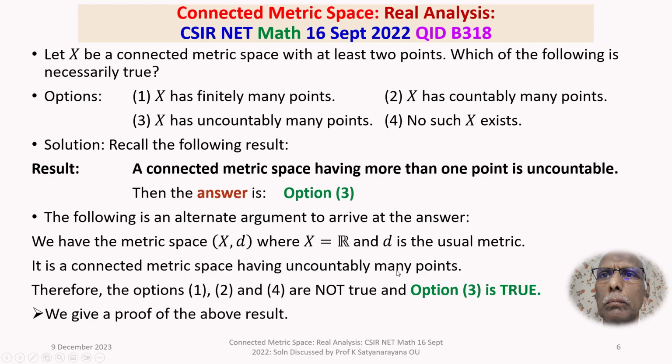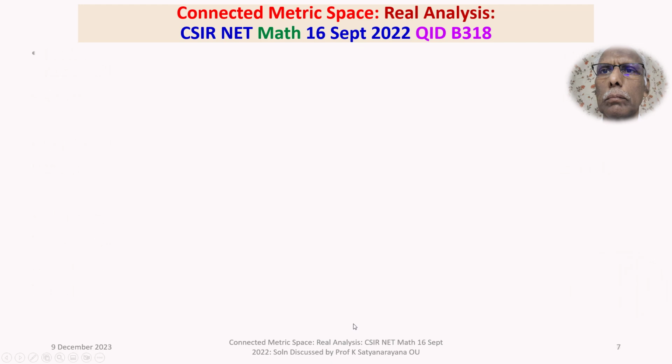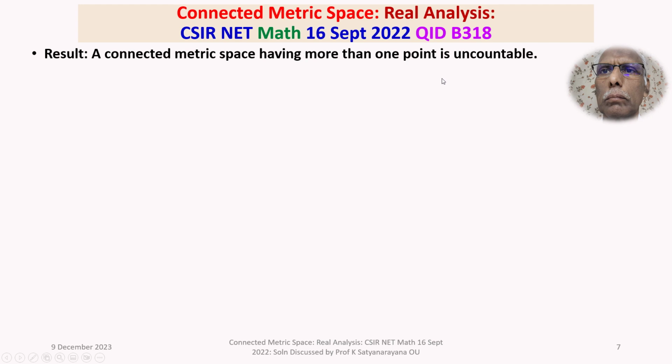So that is the solution and its discussion. Now I will prove the above result, that a connected metric space having more than one point is uncountable. I will prove it in the next slide. So that is the result: a connected metric space having more than one point is uncountable. Now I will give you the proof of that one.